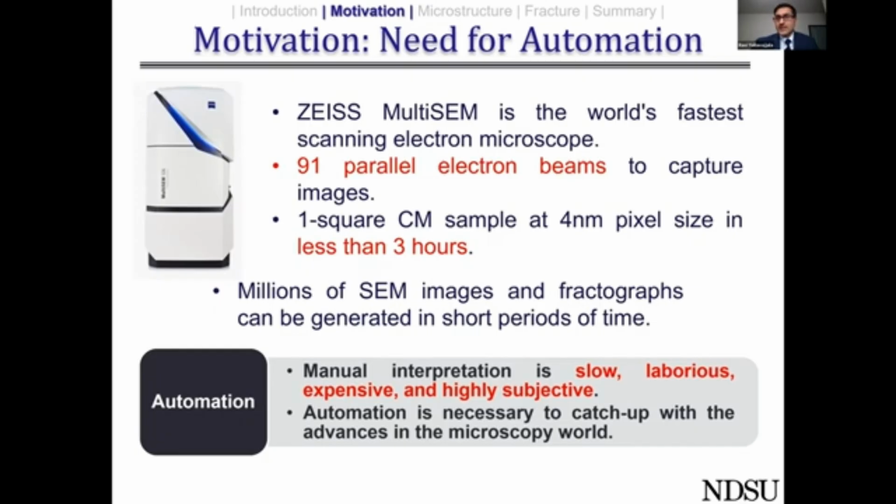period of time. That's good and bad at the same time. It's good for the obvious reasons. It's bad because if you just rely on manual interpretation, it is going to take forever to interpret whatever is given by these modern SEMs. Manual interpretation is very slow, very laborious, expensive, because you have to hire a scientist to get this done. And besides all these, it is very subjective in nature. So if you want to catch up with the advancements in the microscopy world, we have to rely on automation.